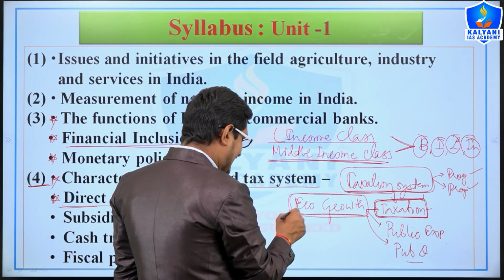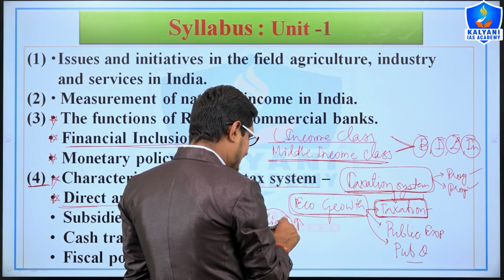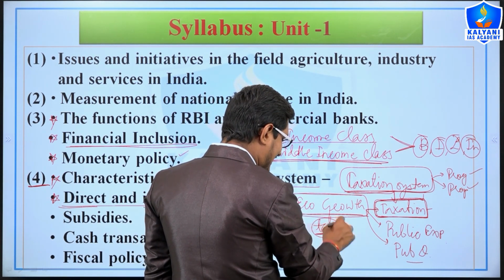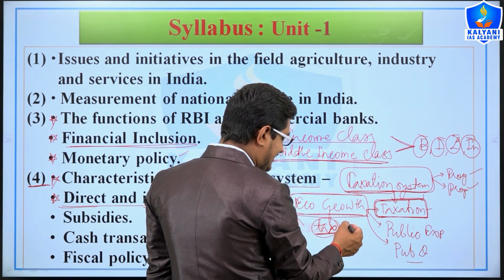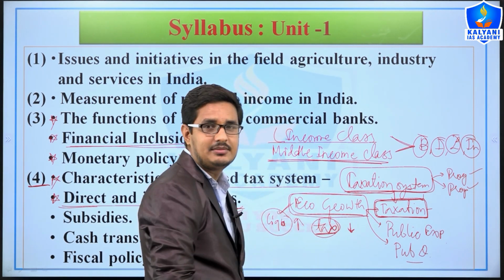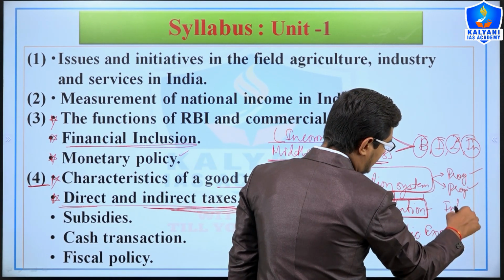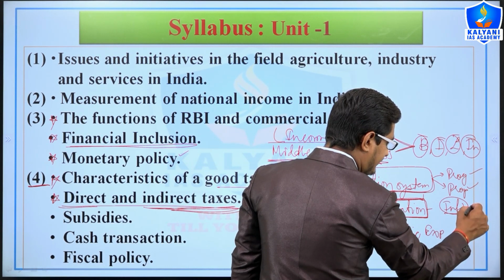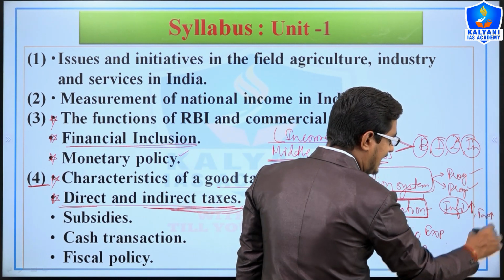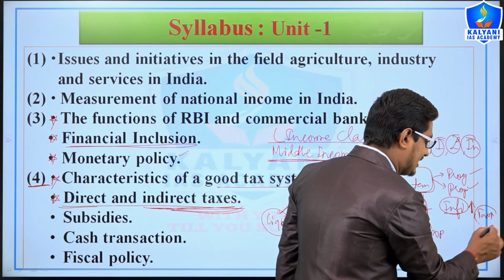How? See, if there is excess liquidity in the market, then what will government do? Government will increase the tax rate, and when the tax rate is increased, the liquidity will be sucked out through the taxation system, right? And to control inflation, if inflation is greater, then government will increase the tax. Therefore, the excess liquidity will come to the government and inflation will come down, right?